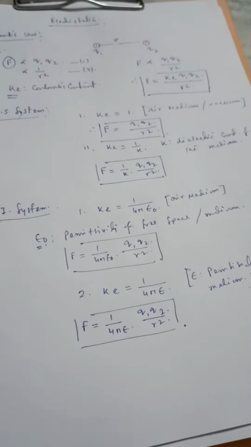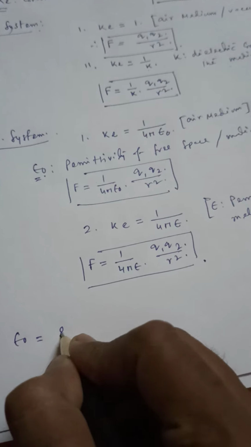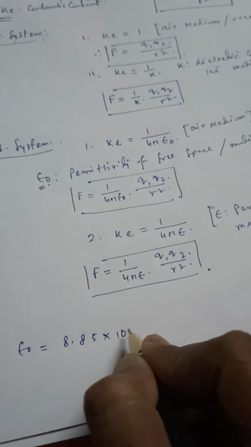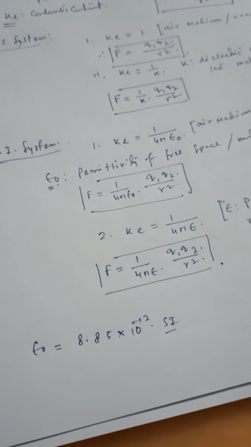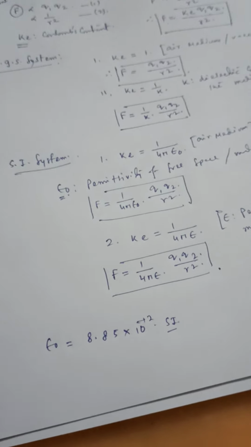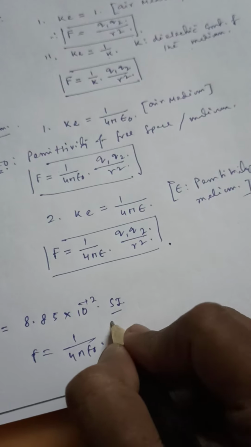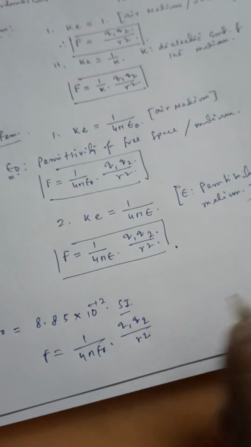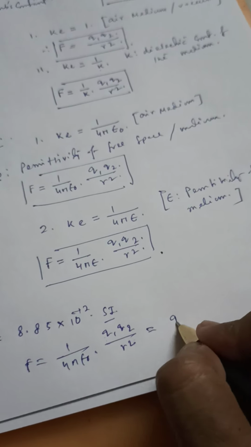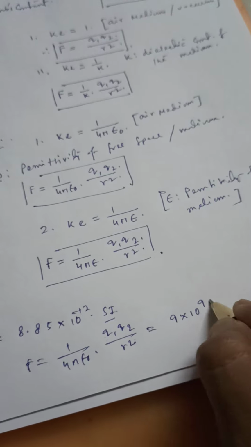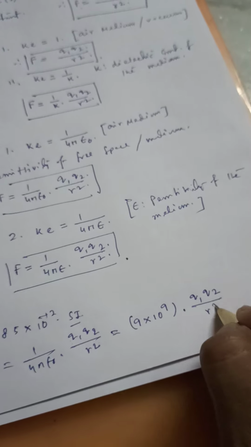Now there is a special value for epsilon 0. It is 8.85 into 10 to the power minus 12 in SI. So if I compute that value, then F equal to 1 by 4 pi epsilon 0 Q1 Q2 by R square in case of SI system, the equation is this. So if I put all the values there, then the result will be 9 into 10 to the power 9 Q1 Q2 by R square.